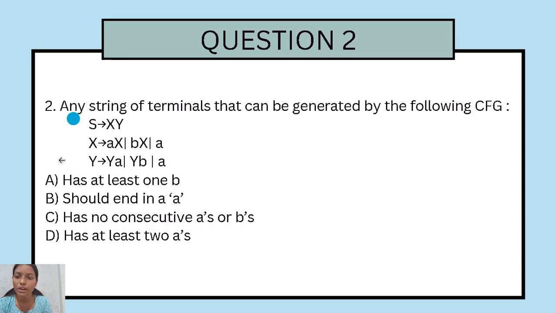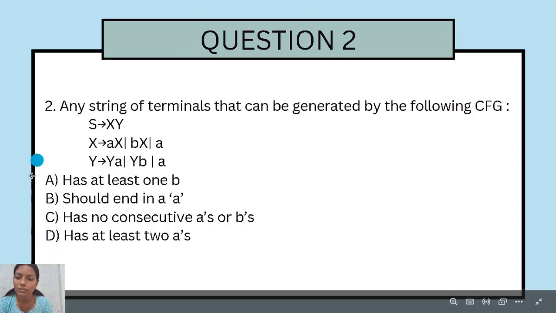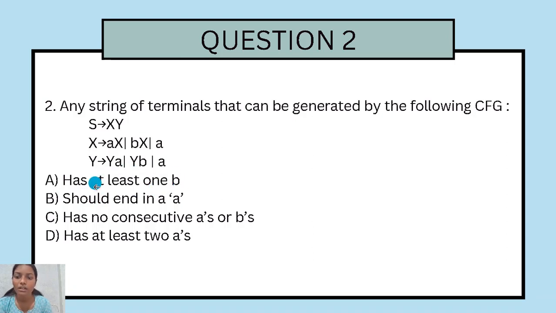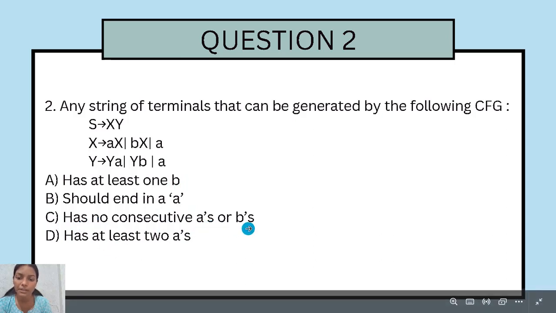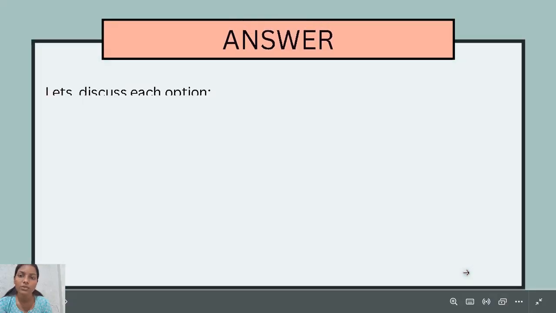Here we have some production rules, terminals and non-terminals. The capital letters X, Y are our non-terminals and the small letters are our terminals. So there are four options for this question. First option says has at least one B, which means at least one B is generated by this CFG. Second option says should end in A, and C option says has no consecutive A or B. And fourth option, D, says has at least two A's. So let's discuss each option for this question and select which is suitable for the CFG.